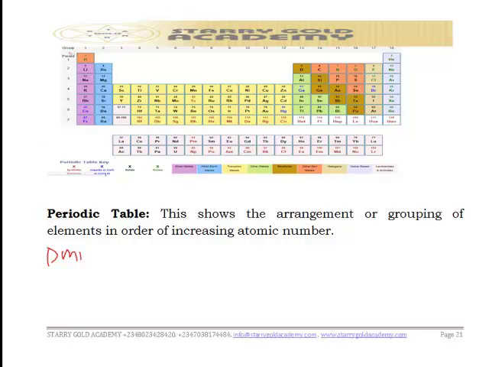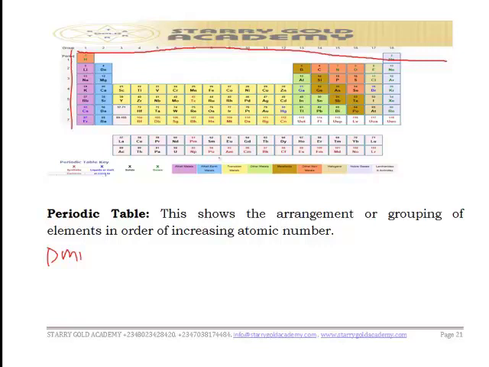If you look at this diagram, the group goes from this place down here. A period goes this way. In the group, we have group 1 to group 8.